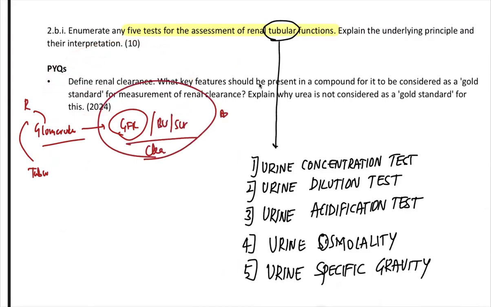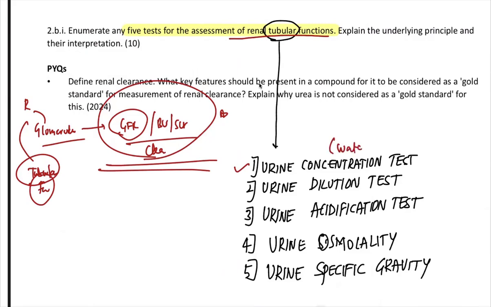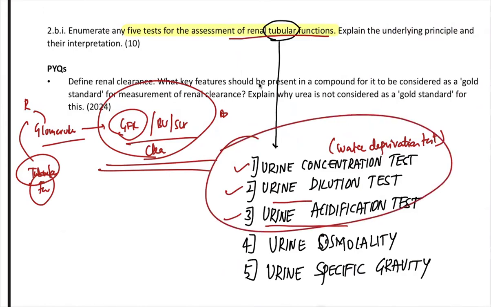So we always learn renal function test keeping in mind these topics. But suddenly this time around, there was the tubular function test. Specifically, they're asking you how to assess renal tubular functions. So there were the urine concentration test or water deprivation test, which we do for diagnosing diabetes insipidus. Or you can go for the urine dilution test, or you can go for the urine acidification test. So this is covered in notes, but we didn't cover these for 10 marks.